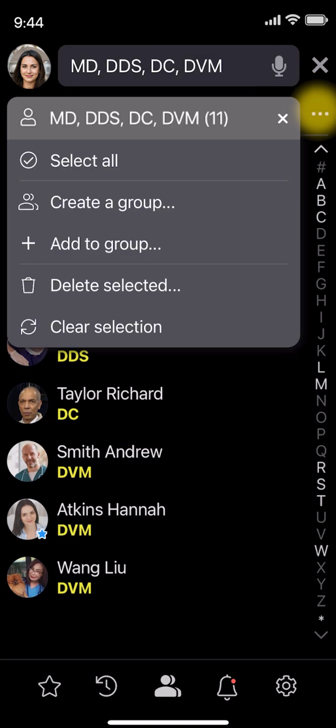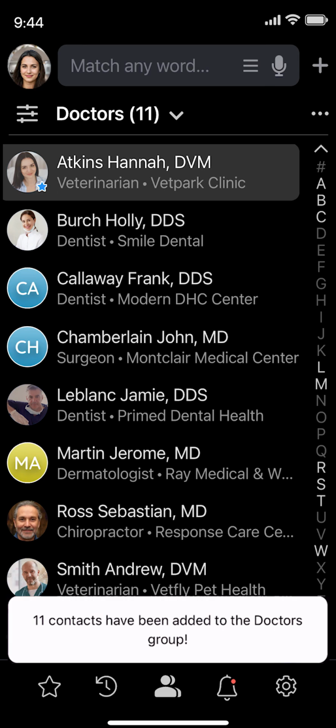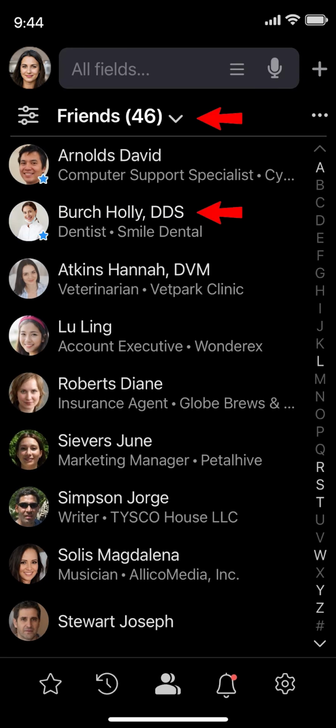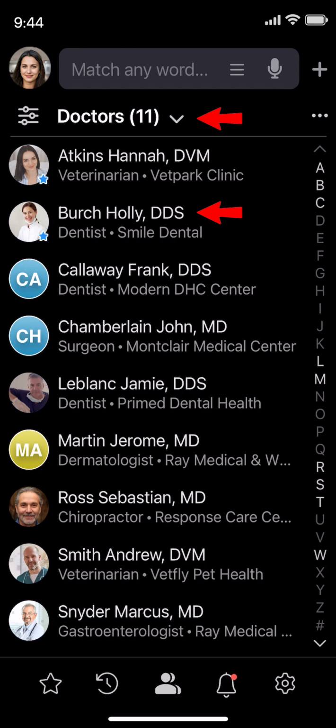Next, let's tap here to select the Create a Group command, type doctors, and tap the Add button, all done in seconds. By the way, anyone can belong to as many groups as you like. This way, if a doctor happens to be your friend, you can add them to both groups.